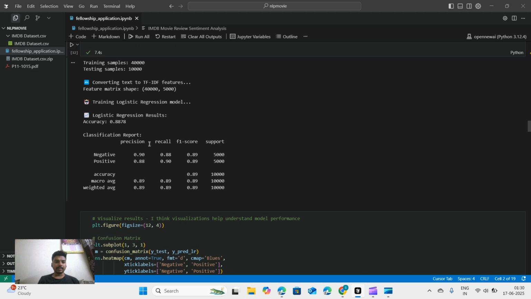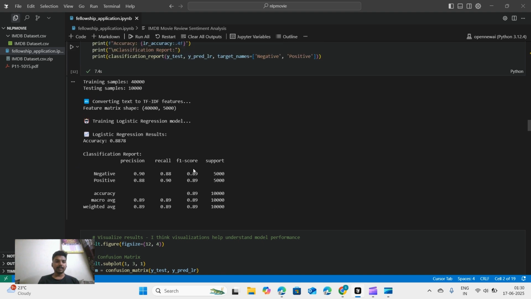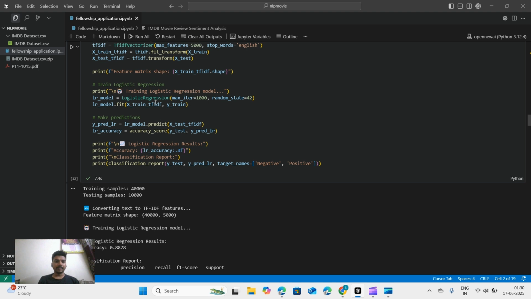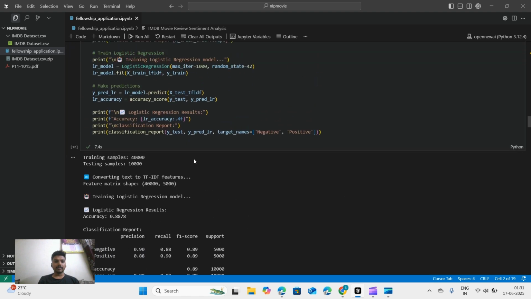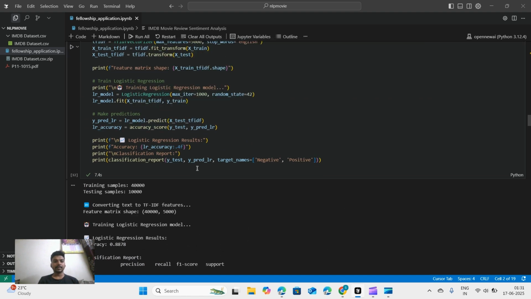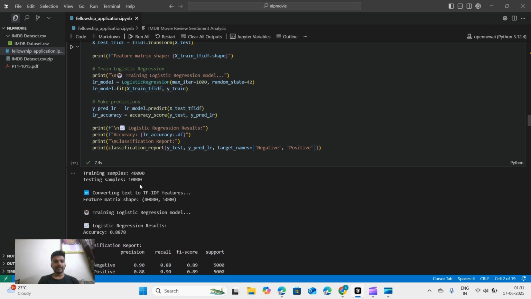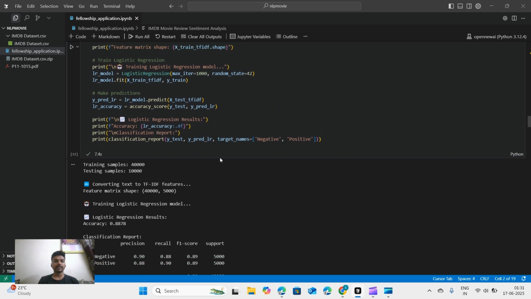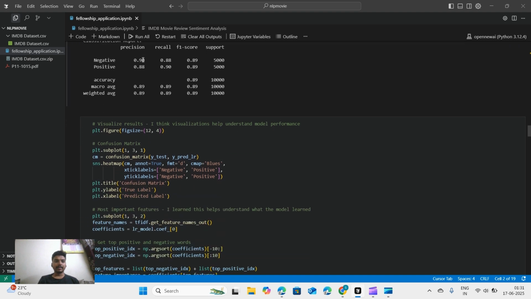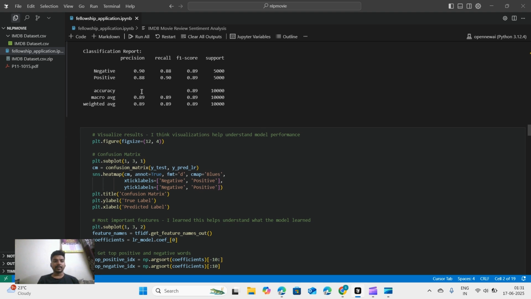So you can see the classification report here and the accuracy for the model, which is done using logistic regression with iteration of 1000. The value of it grows when we run this cell, and after a particular point it just stops and it shows us the accuracy for this model. Okay, and there is the precision, recall, f1 score, and other values.